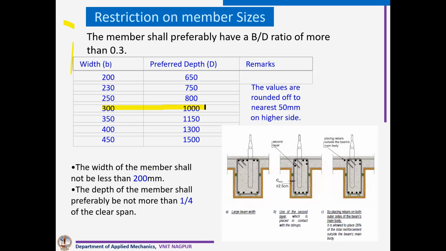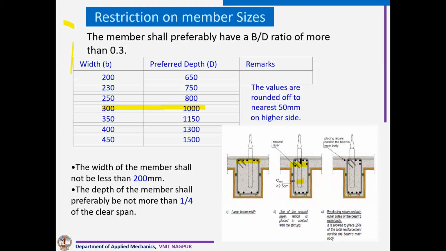And again, our width of beam should be sufficient, so that if we are placing the reinforcement in one layer, we should have sufficient space to put our needle vibrator inside and do the compaction properly. Otherwise, we can provide steel in 2 layers.